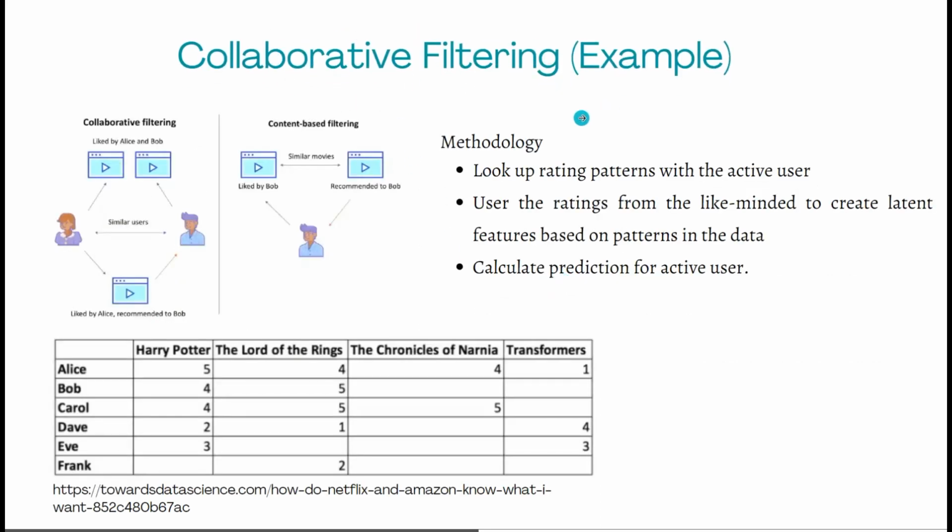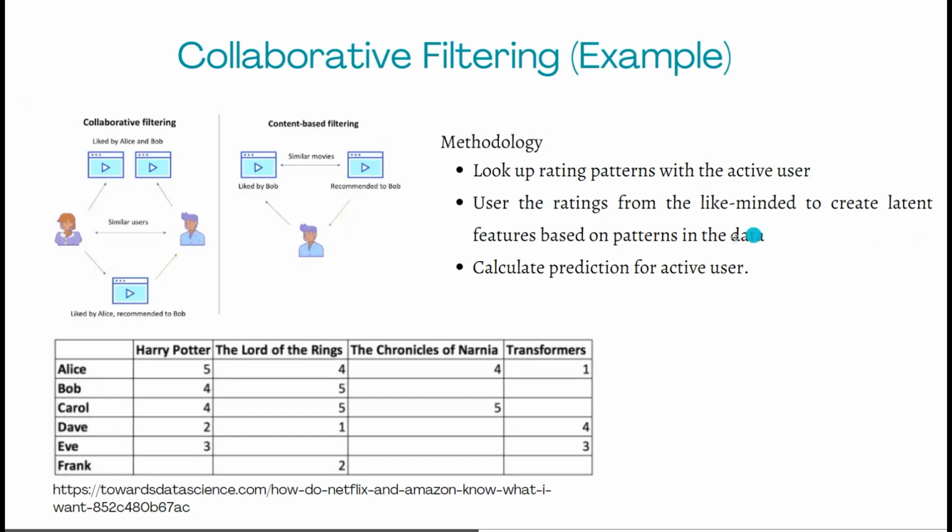So here we have a collaborative filtering example using the Netflix recommendation system. The idea is that you have different movies and different people, and everyone will rate movies differently. The machine learning will find the patterns between these users and then guess what rating users will give a certain movie. This methodology works by looking at the rating patterns of the active user, and then using ratings from like-minded people, it creates these latent features, which figure out which patterns we like.